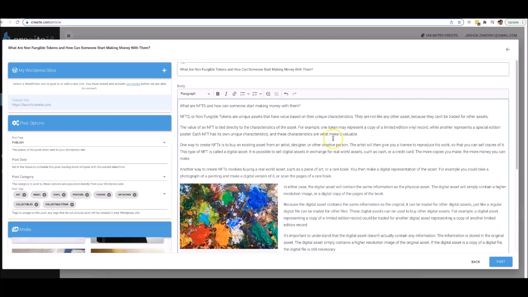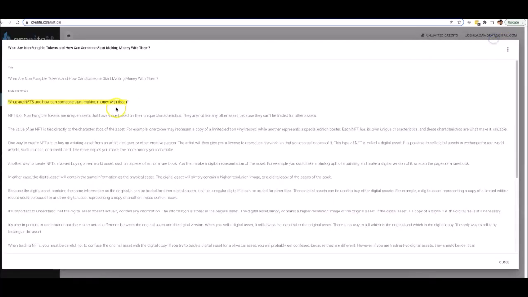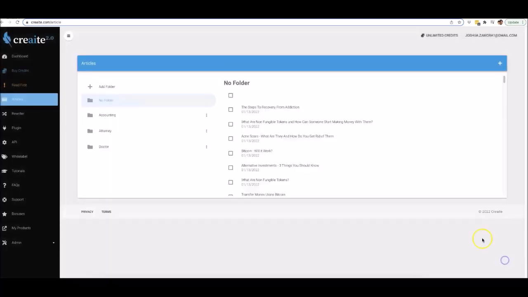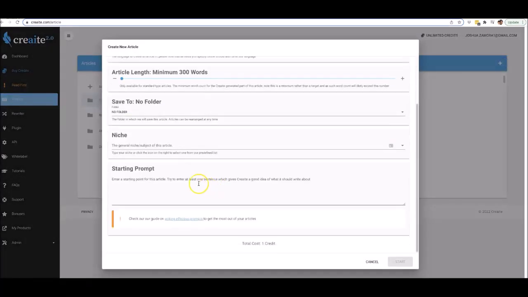But besides that, this is Create 2.0 in a nutshell. As you saw, not only have we gone ahead and totally revamped our AI writing engine for way better content and way better accuracy, we've completely removed all niche restrictions so that literally Create 2.0 will write content for you in any niche that you want. Like I showed you, all you have to do is come in here, type in the niche here. And number 3, we've added the most powerful AI content rewriter that you've ever seen. And number 4, we have totally revamped our whole content editing system so that you can format, optimize, and automatically add relevant images to your content.